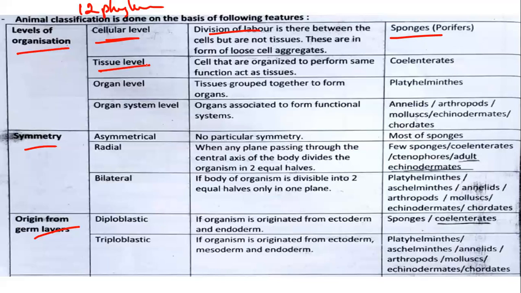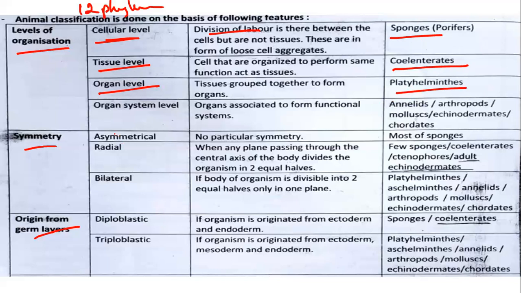And the next one is tissue level. Tissue level means a group of cells forms a tissue, and the tissue performs a function. Those organisms are classified under Coelenterata. The next one is organ level. That means a group of tissues joins together and forms an organ, and those organs perform a specific function. Example: Platyhelminthes.